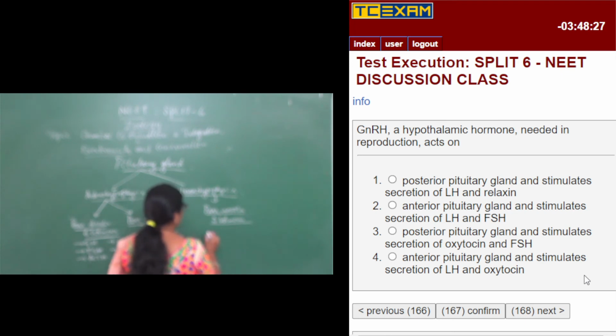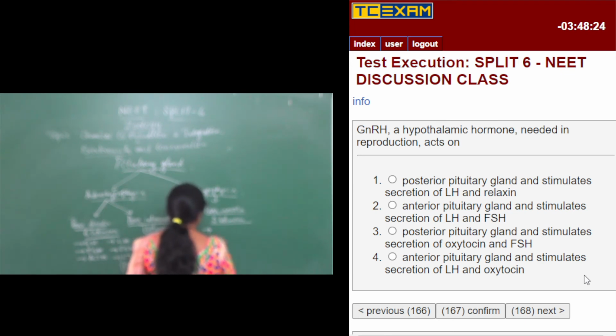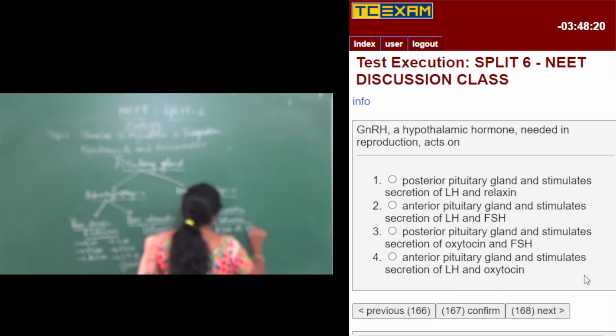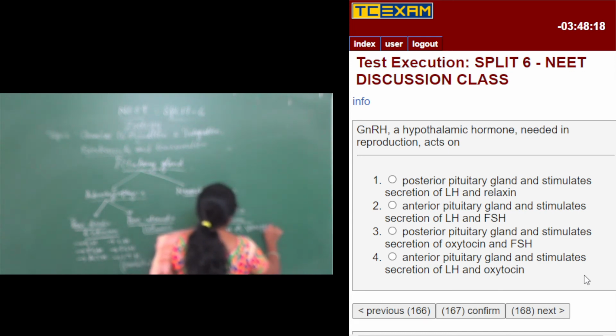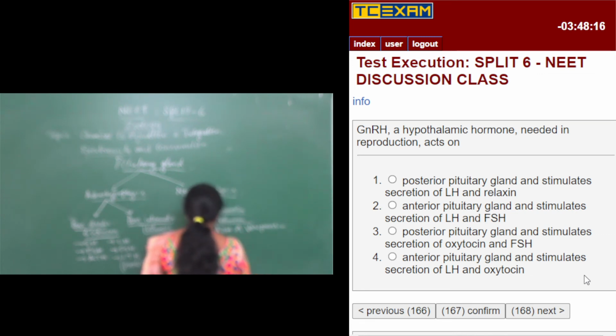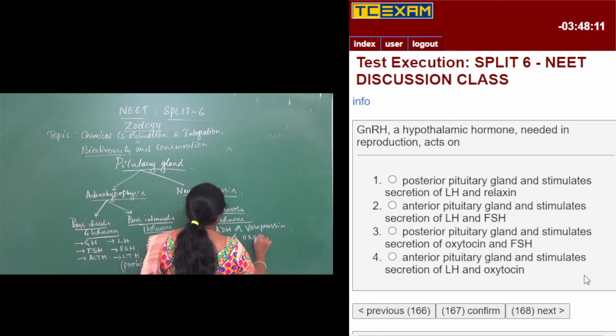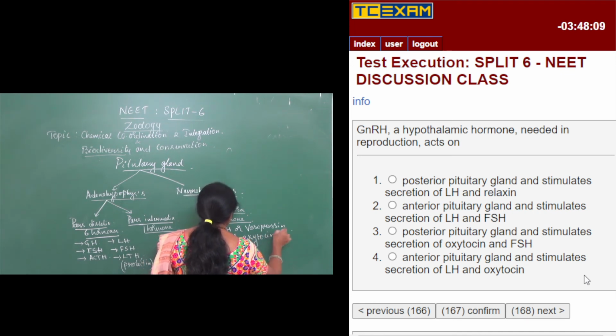And pars nervosa is going to secrete 2 important hormones. One is ADH or vasopressin, and the other is OT or oxytocin. Right?